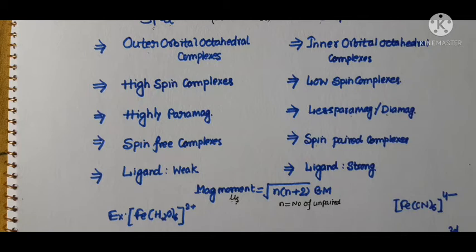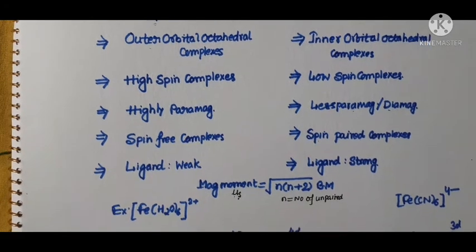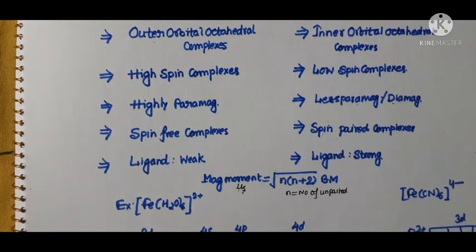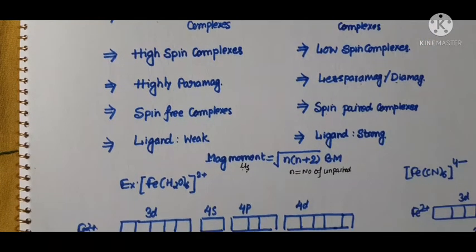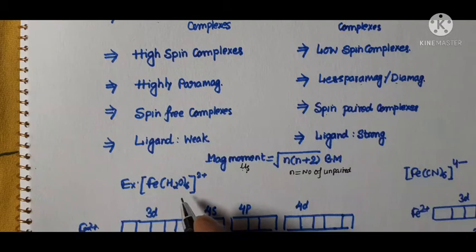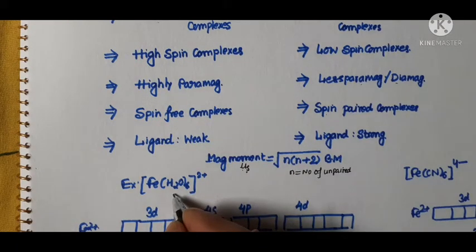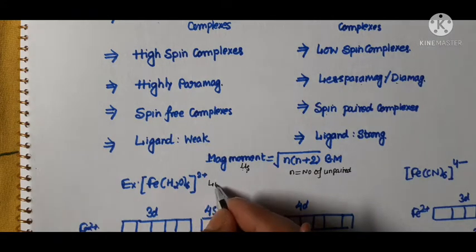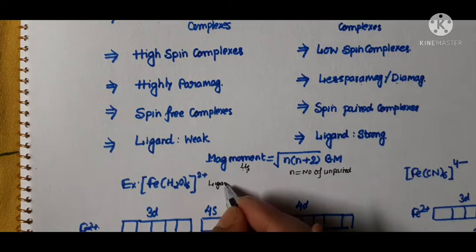Now to understand the above concept, let us start with some examples. Here you can see an example of [Fe(H2O)6]2+. The coordination number is 6 and water is the ligand. The nature of this ligand is weak.